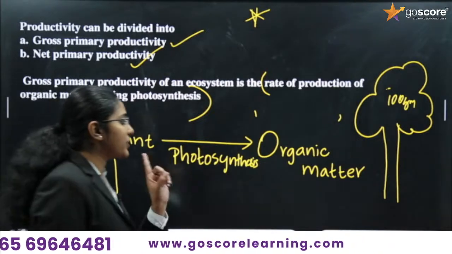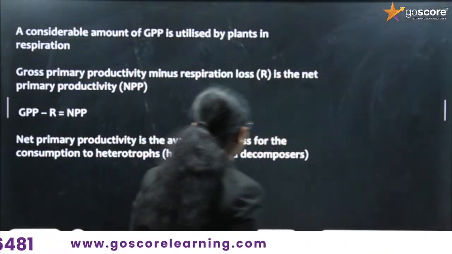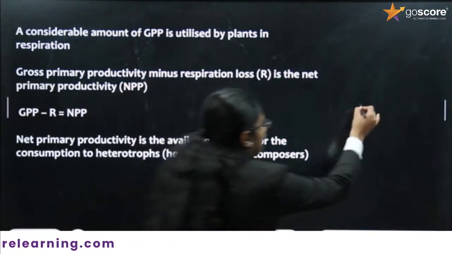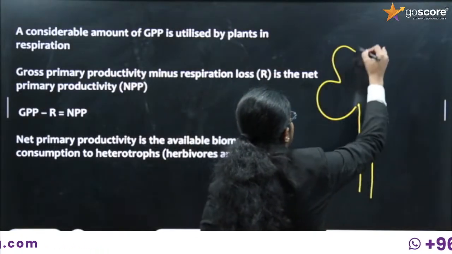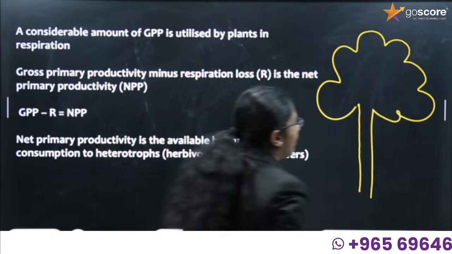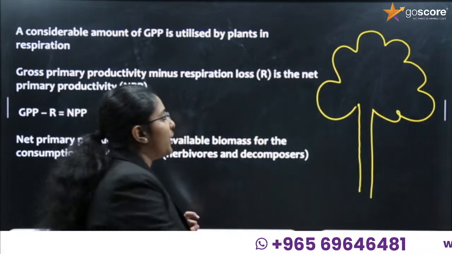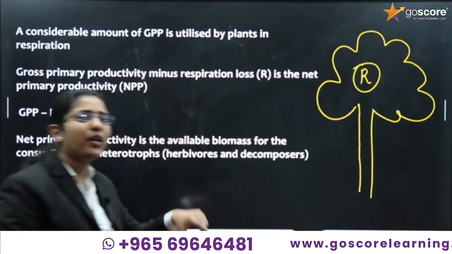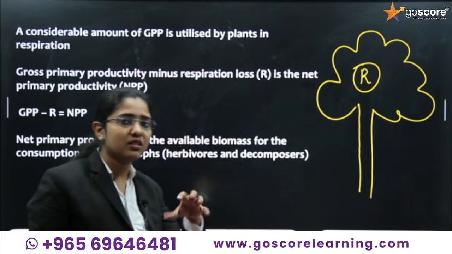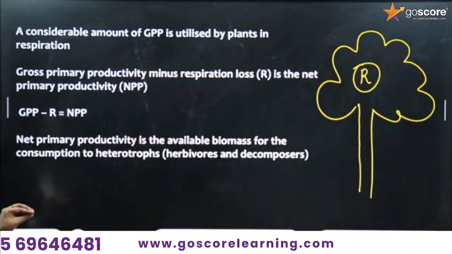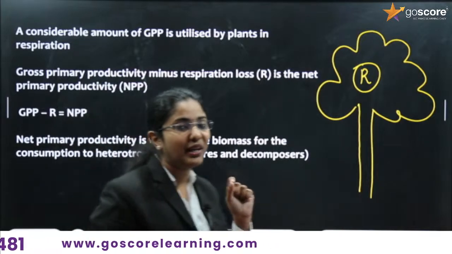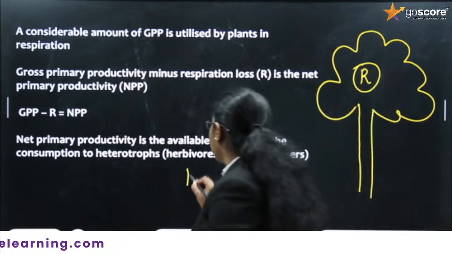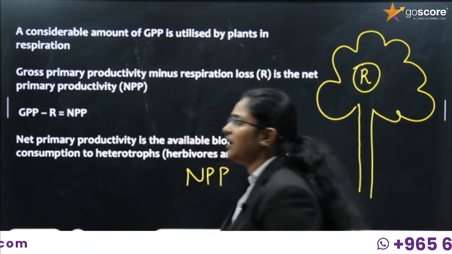Next we have to study net primary productivity. What is net primary productivity? See, the plant requires this organic matter for its survival. Also, the plant is respiring, and during respiration a certain amount of energy is lost. If we subtract the respiratory loss from GPP, what we will get is NPP, net primary productivity.